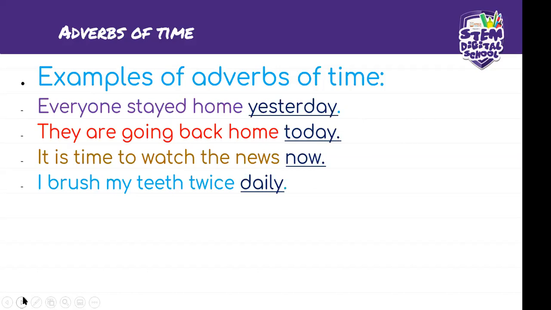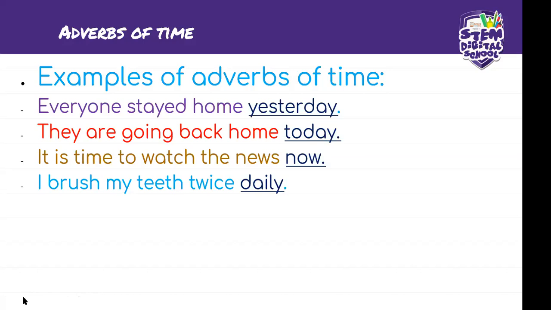Can anyone, okay, can you please text an example of a sentence which has an adverb of time besides yesterday, today, now, and daily, that I've used as examples? You can text it or you can just simply raise your hand, whichever one works. Okay, so seems like everyone is okay with this.